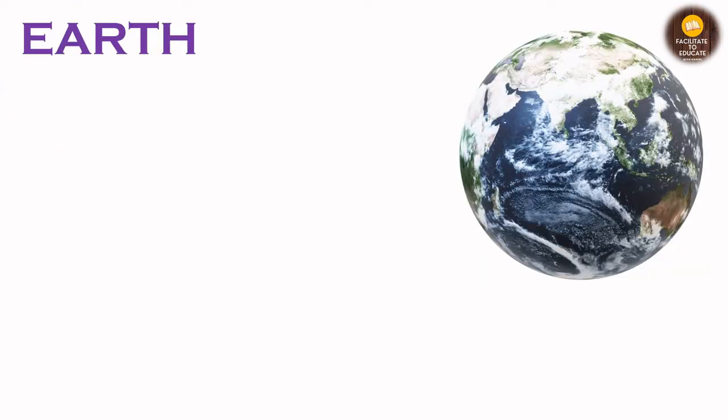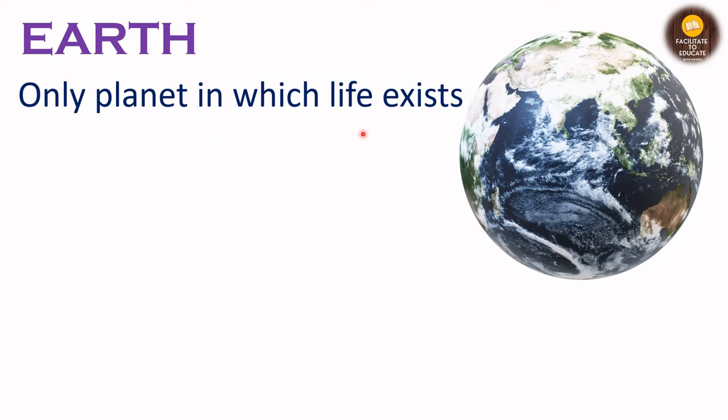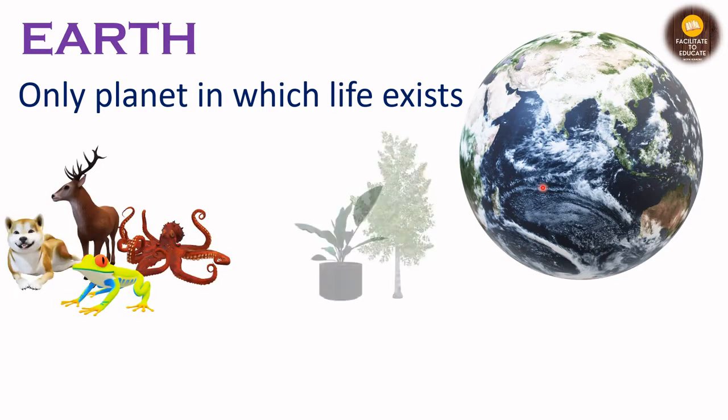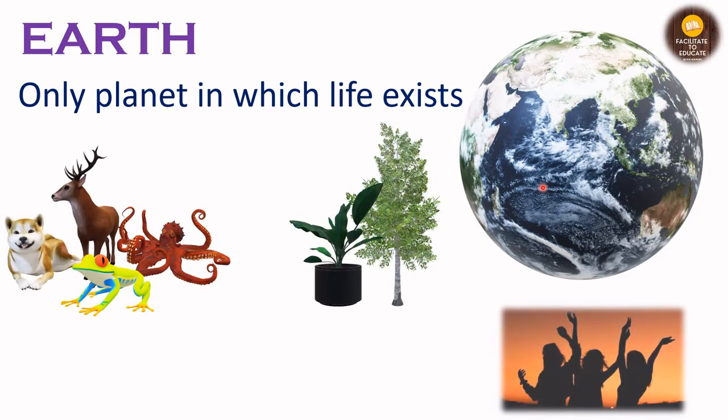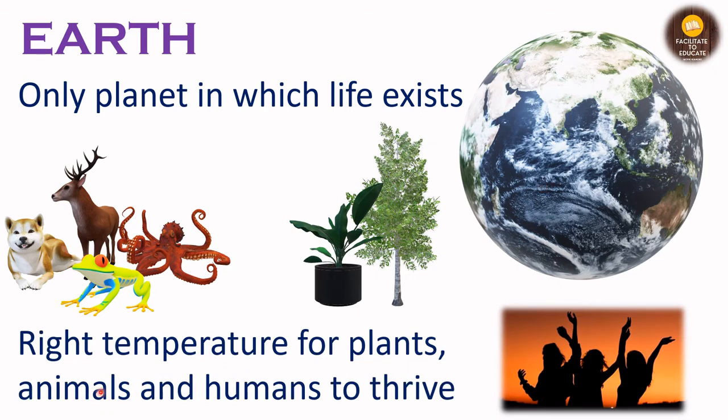As we all know, Earth is the only planet in which life exists, right? Out of all the planets in the solar system, only Earth has animals, plants, as well as human beings thriving. It has the right temperature for plants, animals, and humans to thrive. To know what the greenhouse effect is, we need to know what a greenhouse is.